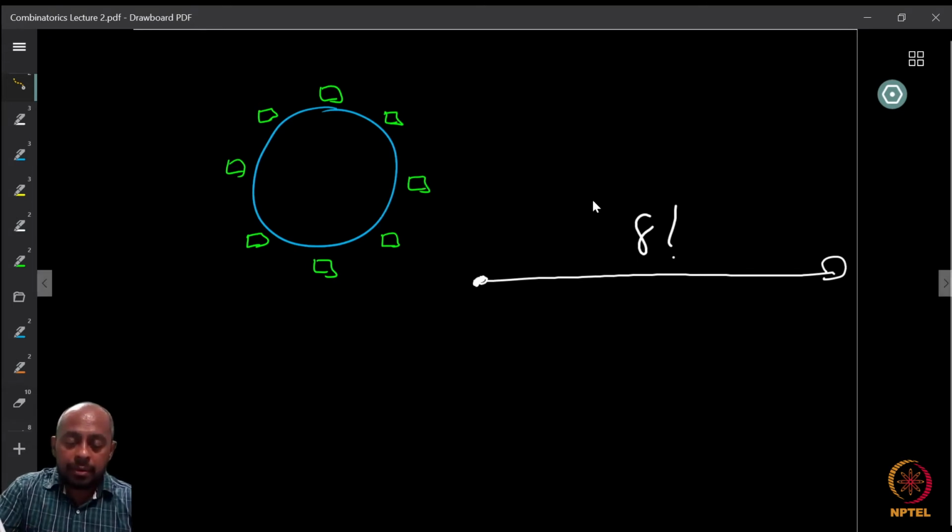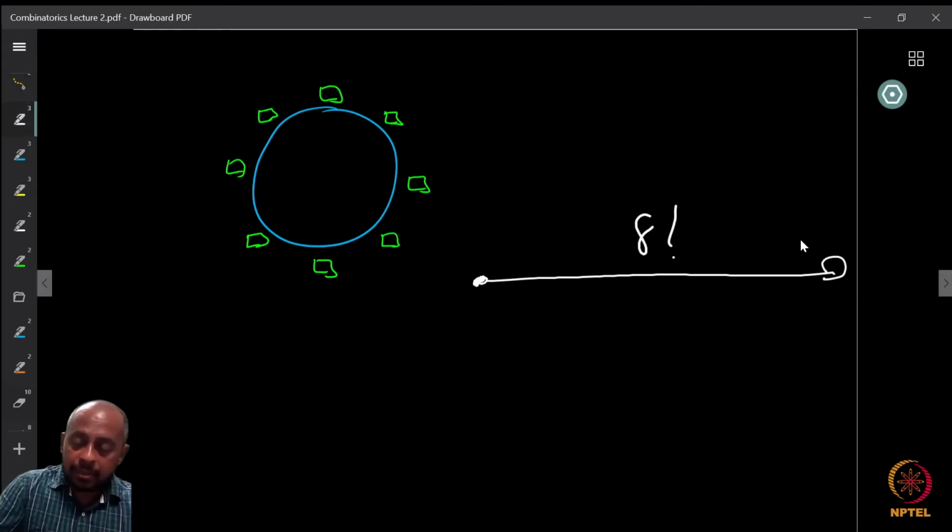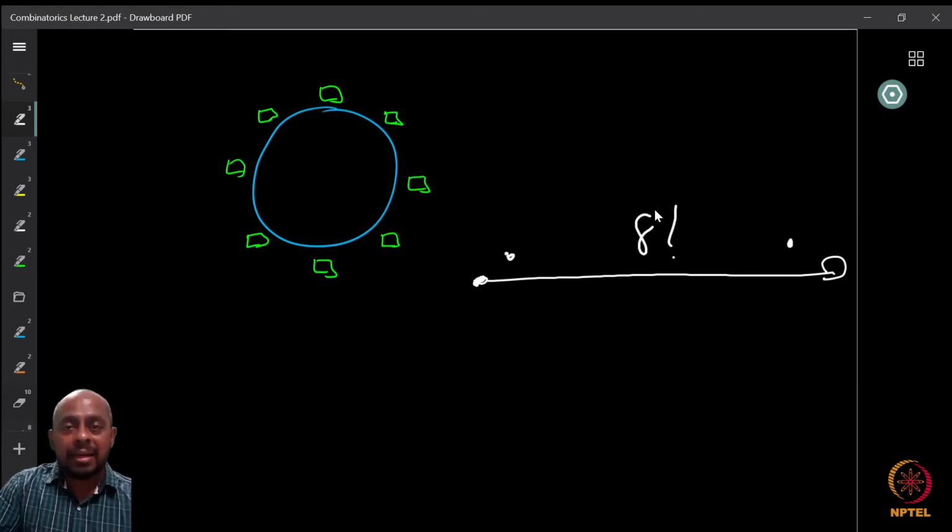So therefore, if I had these 8 factorial arrangements, I take one of them, put it into this form and make this circular necklace. If I rotate it, the cowrie shell which was here will come here after the rotation. So I get a different permutation, but it gives the same necklace. Therefore, 8 factorial is not the correct answer because I am overcounting some of them. Now, how many times am I overcounting?